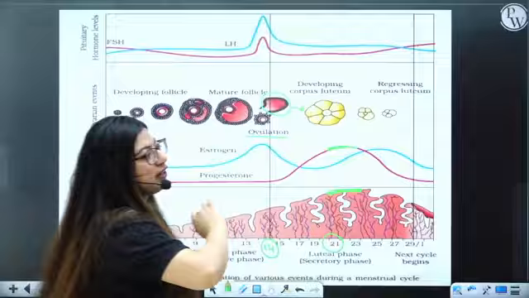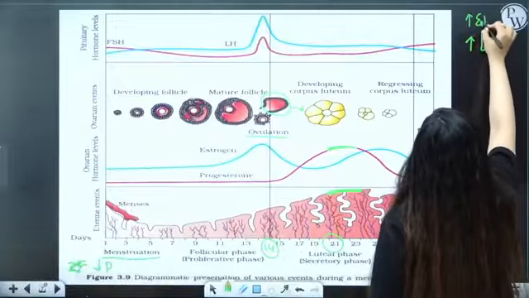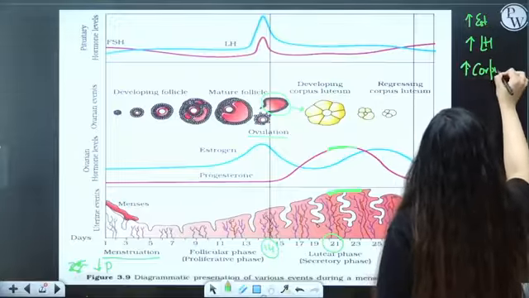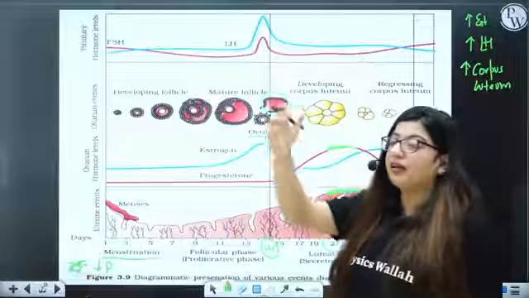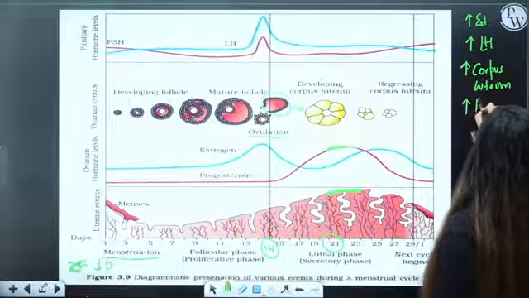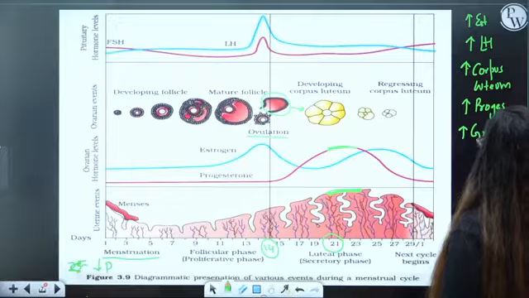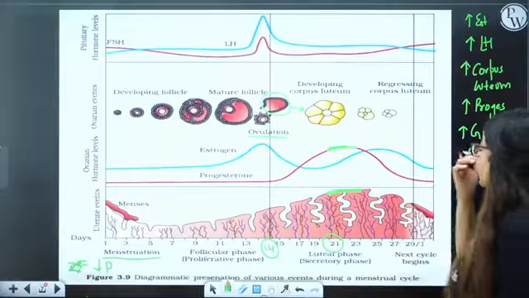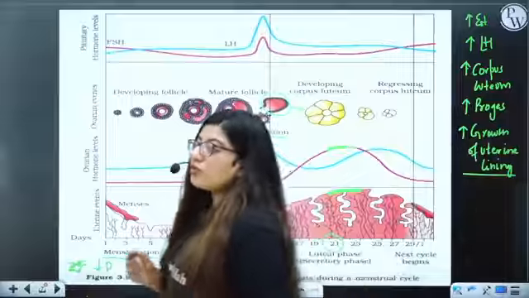So there is a simple funda. If there is more estrogen, there is more LH. If there is more LH, there will be more corpus luteum. More corpus luteum means corpus luteum will be maintained. Its activity will be higher. If there is higher corpus luteum, there will be higher progesterone. If there is higher progesterone, there will be growth of uterine lining. And if there is growth in the uterine lining, then there will be no shedding off. There is no shedding of the uterine epithelium.